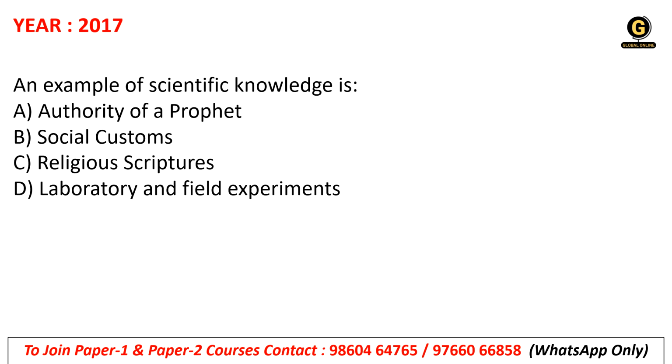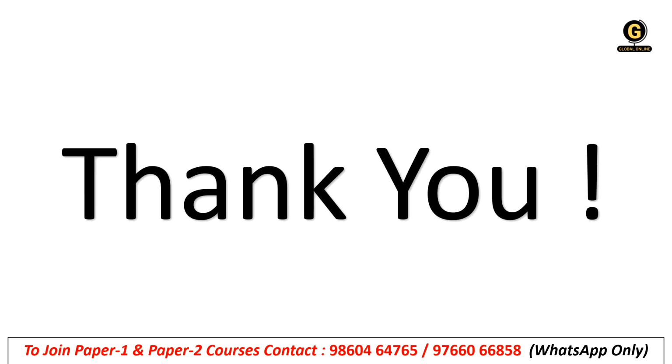Next, an example of scientific knowledge is authority of a prophet, social customs, religious scriptures or laboratory and field experiment. That is option D. Scientific knowledge means laboratory and field experiment. So this is all about today's session, everyone.